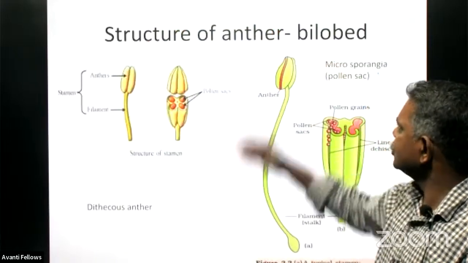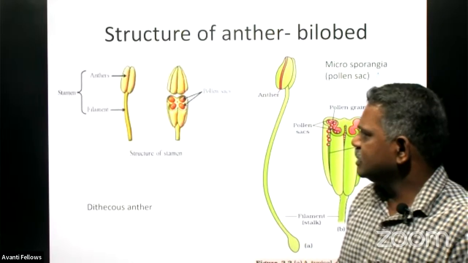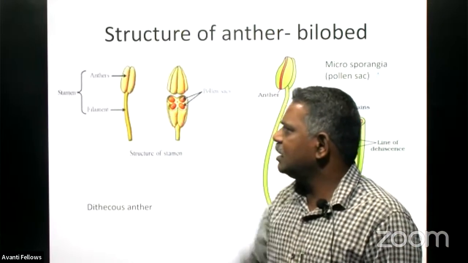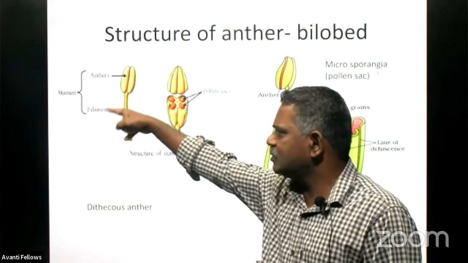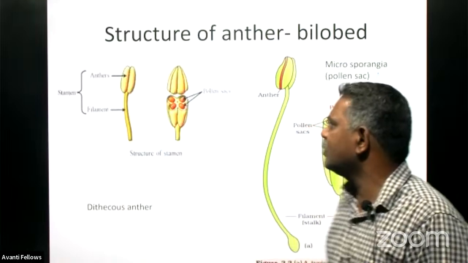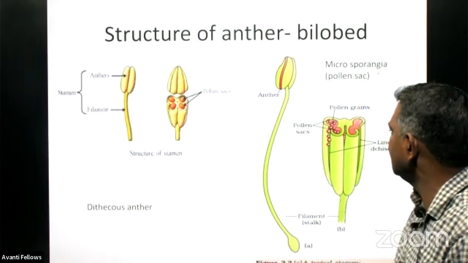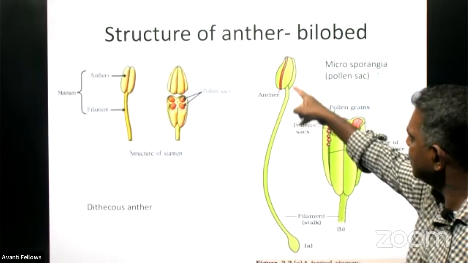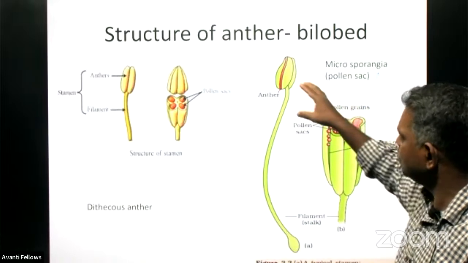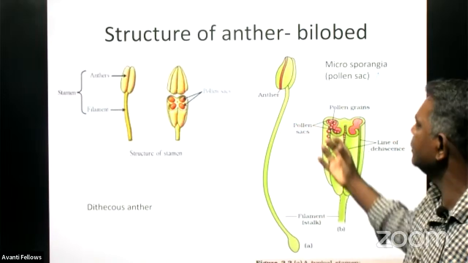And see the structure of an anther. This is the anther. I told you collectively we call it the stamen, the male reproductive part, which consists of anther and filament. And this is the cross section of the anther, and these pollen grains or spores are produced inside this anther only.